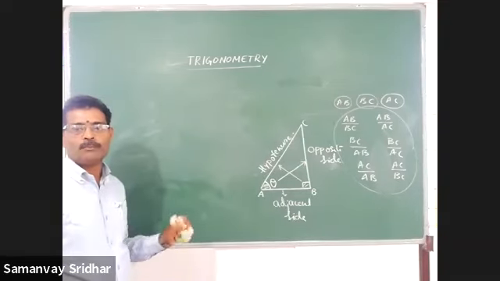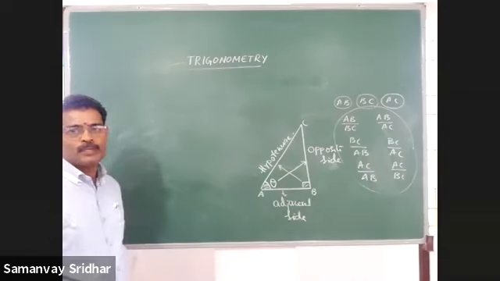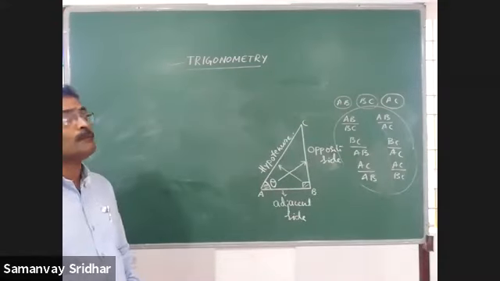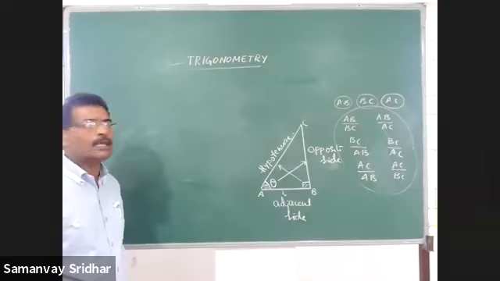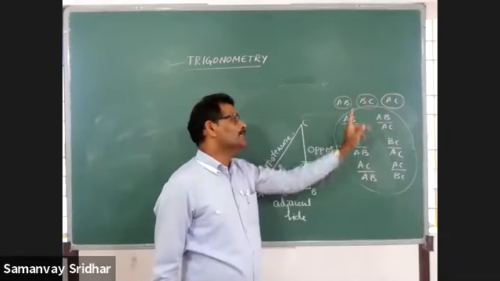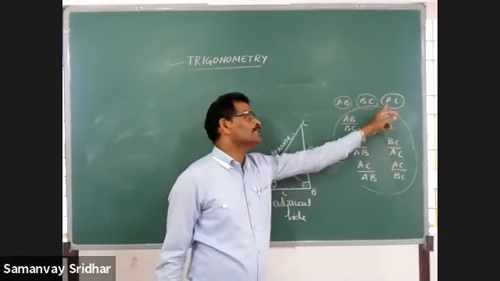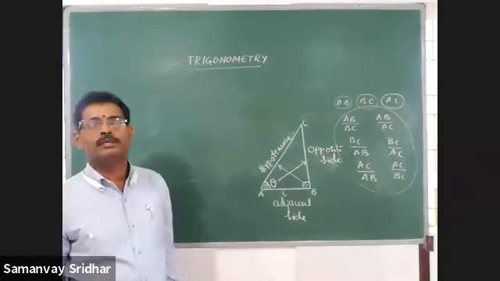Ratio is a comparison of two quantities of the same kind by division, we say. Here I took the 3 sides of the triangle, and from that I tried to write the maximum ratios. When we consider AB as the numerator, I got 2. BC as the numerator, again 2. AC as the numerator, again 2. I got 6 ratios.